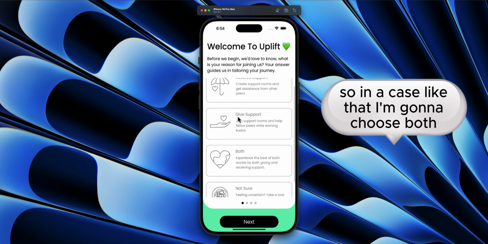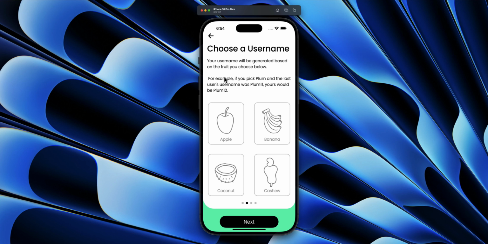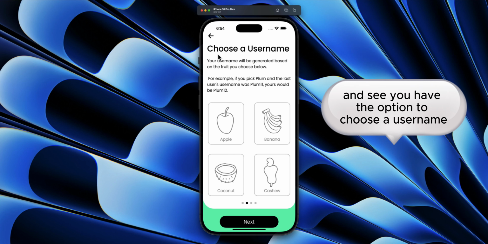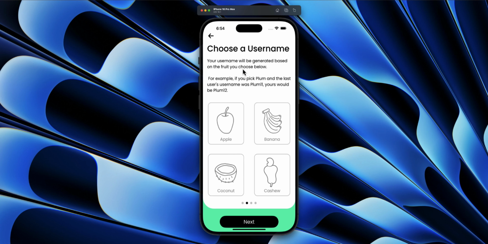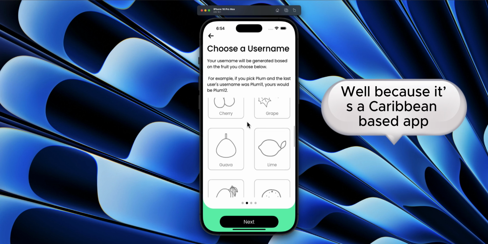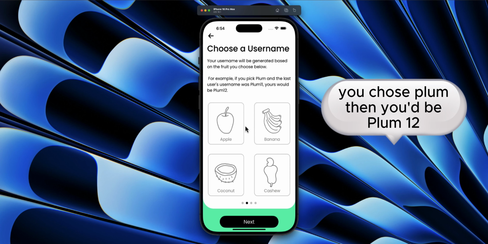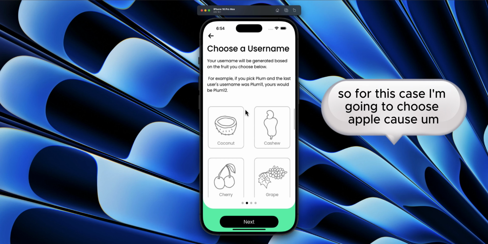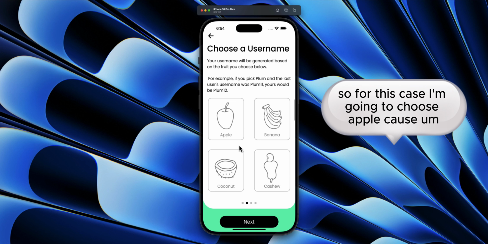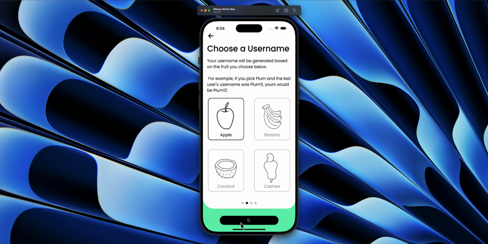In a case like that, I'm going to choose both because I want to give and receive support. And you have the option to choose a username. To make the app simplified, we went with fruits, because it's a Caribbean based app. So for example, if the last person was plum 11 and you chose plum, then you'll be plum 12. In this case, I'm going to choose apple, because the apple keeps the doctor away. Click next.